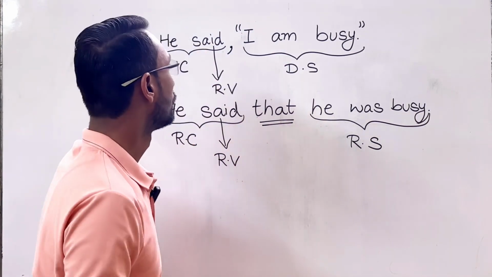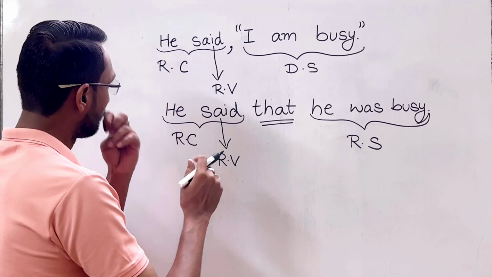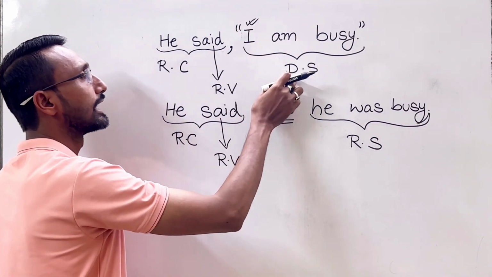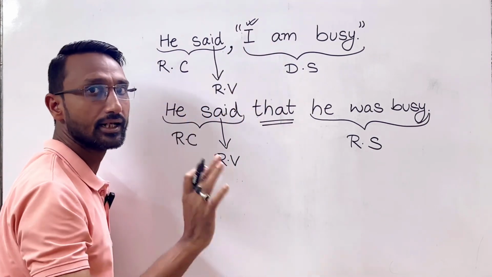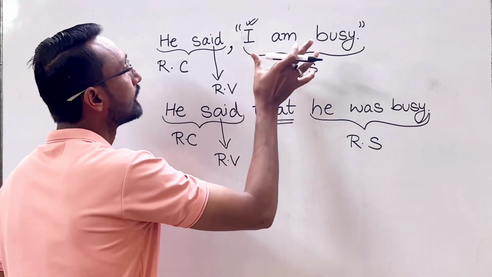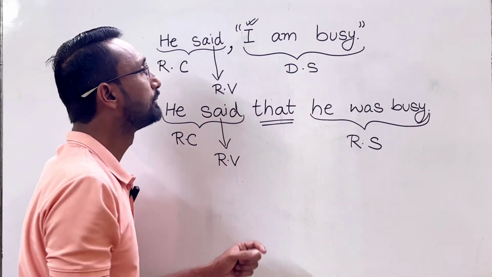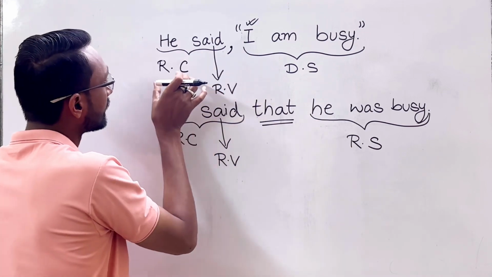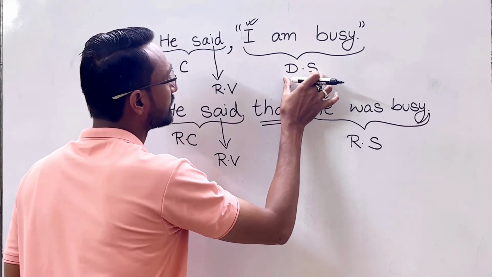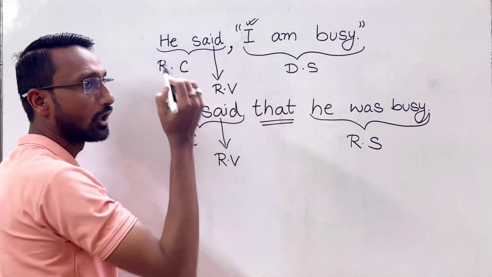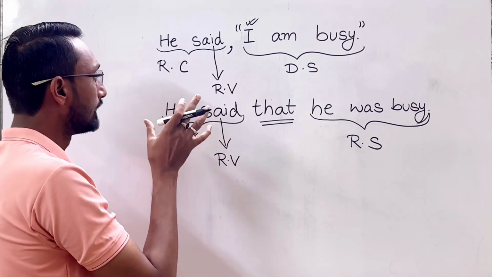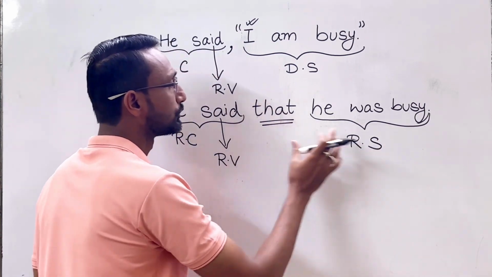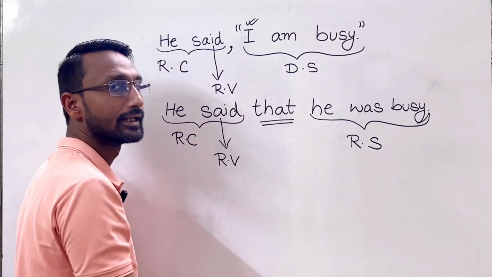Alright, now pay attention. Whenever we write direct speech, the first letter of the direct speech should always be a capital letter. These are some rules. The direct speech should be enclosed within inverted commas, and the reporting clause and the direct speech should be separated by a comma. Then in indirect speech, the reporting clause and the reported speech should be joined with the word "that."